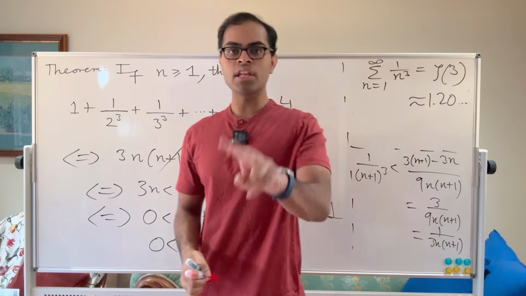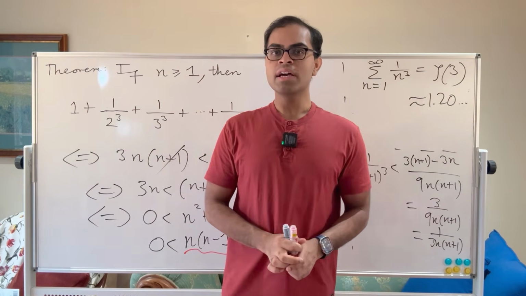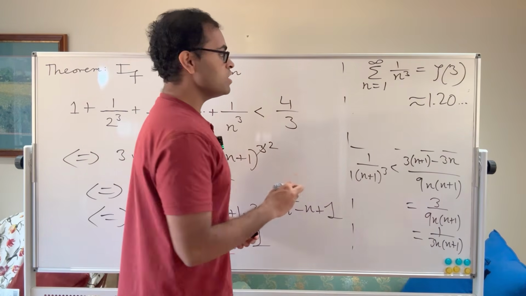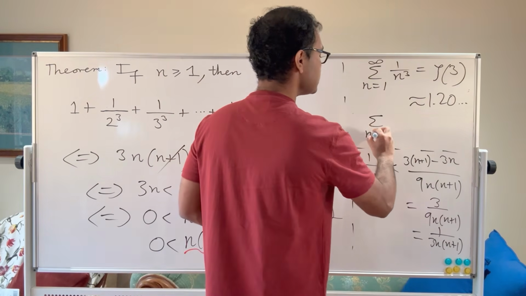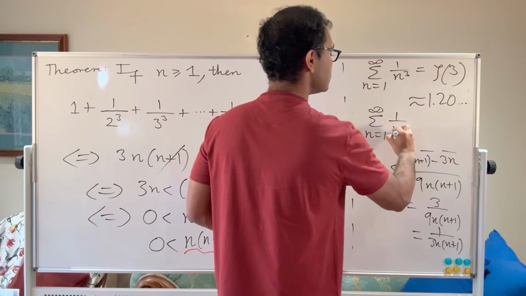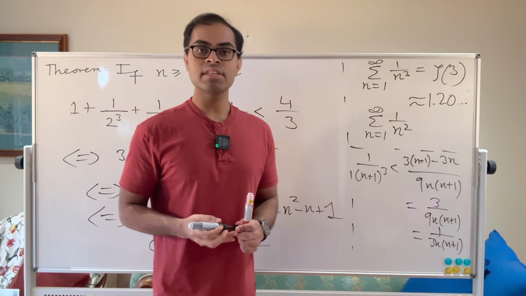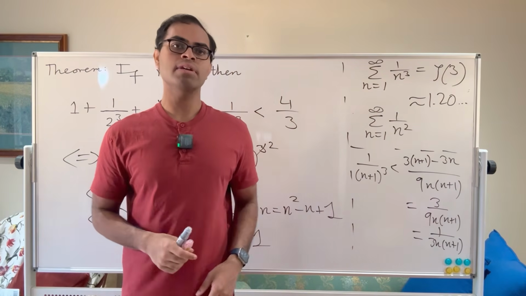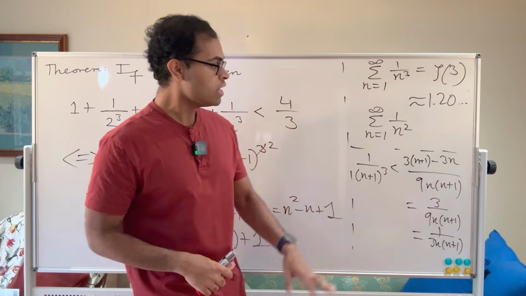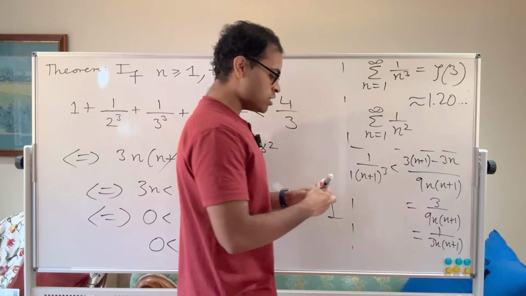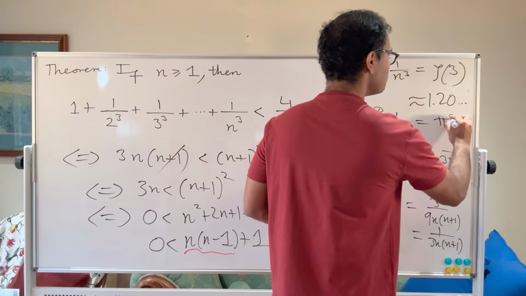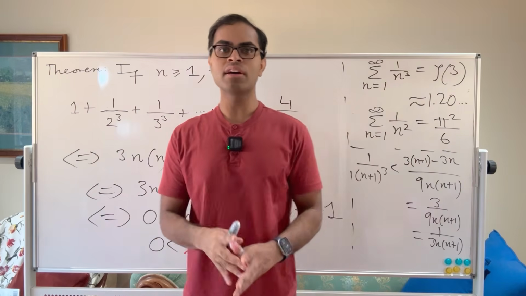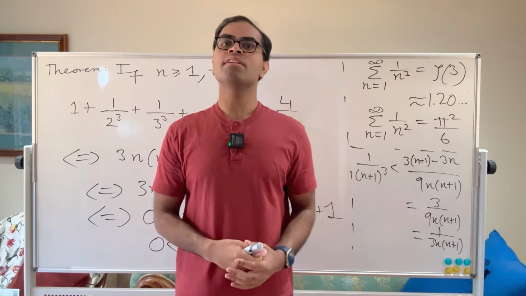And I've got 2 fun videos for you. The first video is related to this infinite series. Instead of taking the sum from n equals 1 to infinity of 1 over n cubed, you can take the sum from n equals 1 to infinity of 1 over n squared. And that is a very famous sum that Euler discovered. He became famous for doing this. A 100-year-old problem. He discovered it when he was 28 or 29. Major open problem. He found it's equal to pi squared over 6. And his proof is so intuitive and simple using sine x, using basic trig and understanding in a very creative way. Check it out.